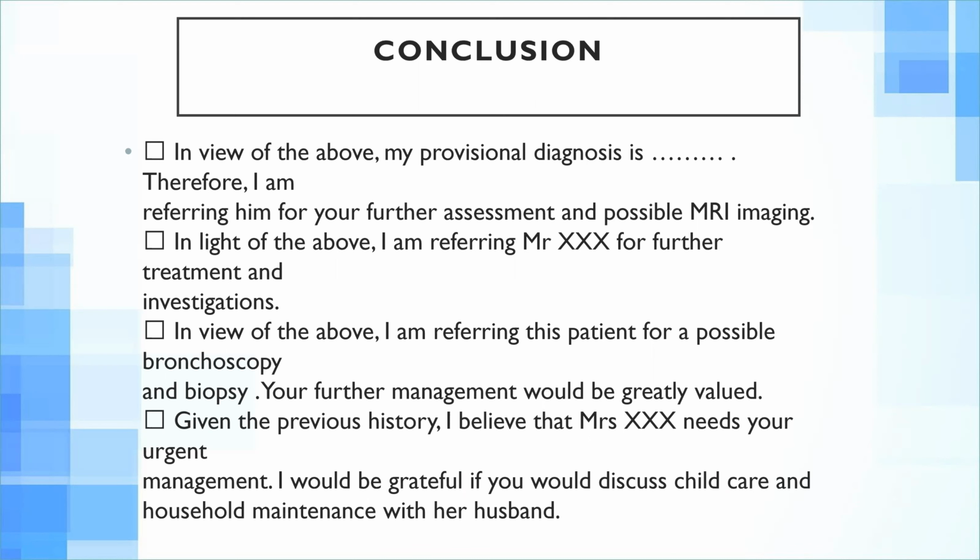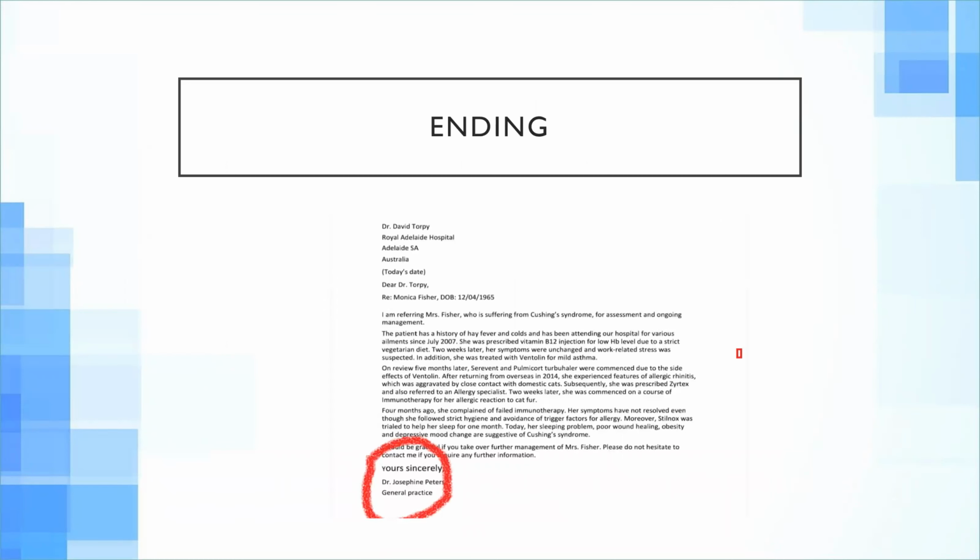You can start with in the light of the above, or in view of the above. So the conclusion is just the lines about your diagnosis and your actual demand for the recipient doctor.